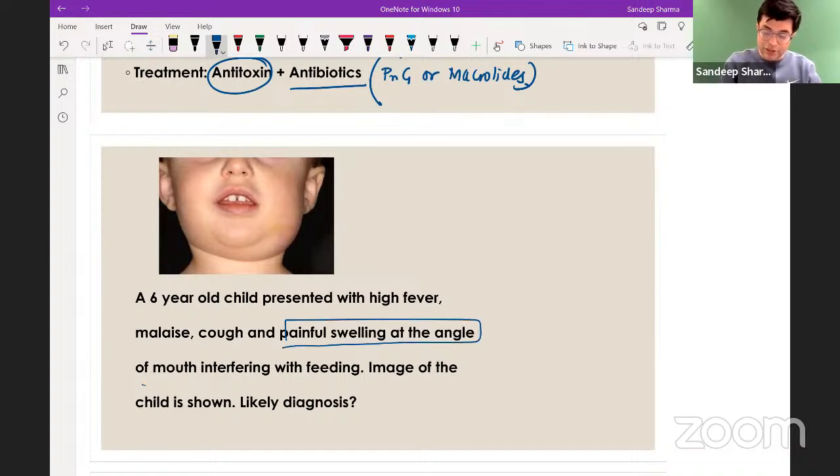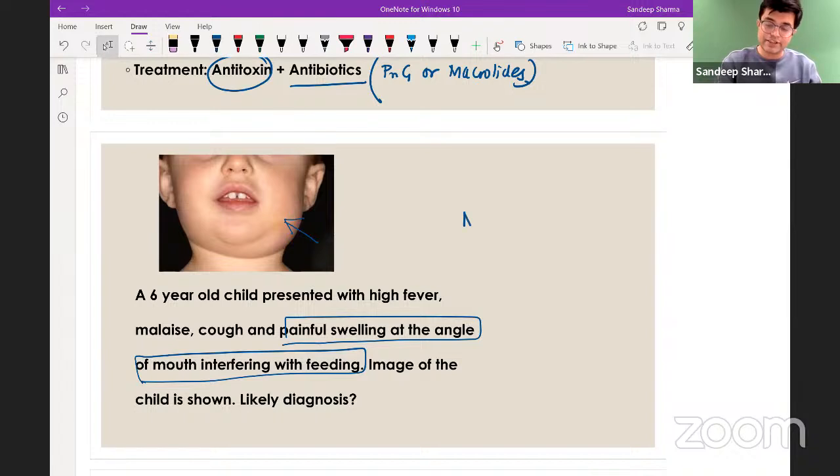at the angle of mouth interfering with feeding, as you can see here. See, when you examine a patient, unfortunately, I don't have a patient in front of you to show it, but it is very easy clinically to distinguish between a swelling, a bull neck appearance versus a parotid enlargement. So this is a child who's having a unilateral parotitis, and so the likely diagnosis in the child is mumps. The likely diagnosis is mumps.